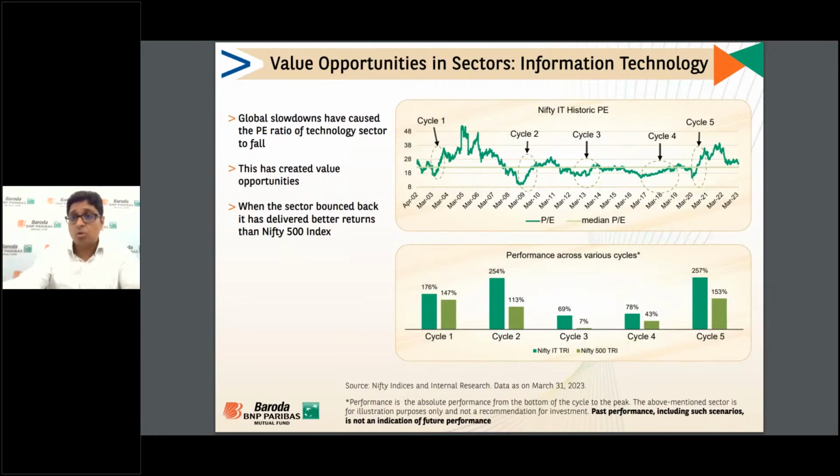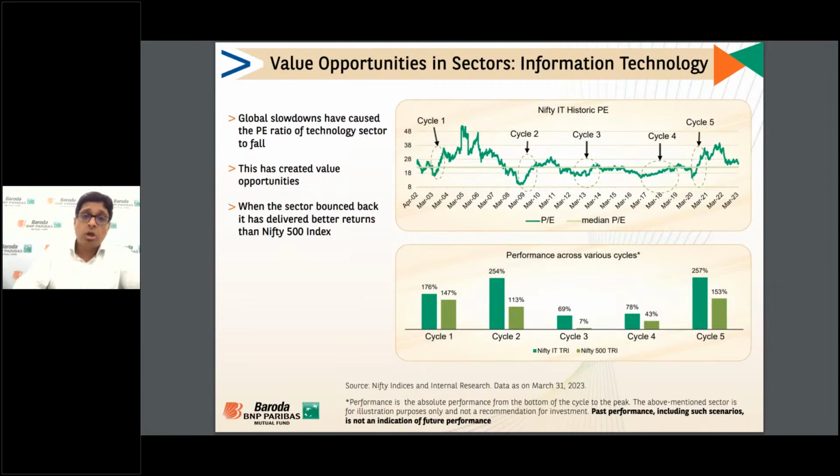The latest is the COVID cycle 5. Again, the valuation of the IT sector went down, and after that the rest is history. IT has given a phenomenal return. So the point we want to make here is that a cycle in any sector gives us an opportunity to find value stocks. And when the sector bounced back, it has delivered better returns than the Nifty 500 index every time, from cycle 1 to cycle 5.